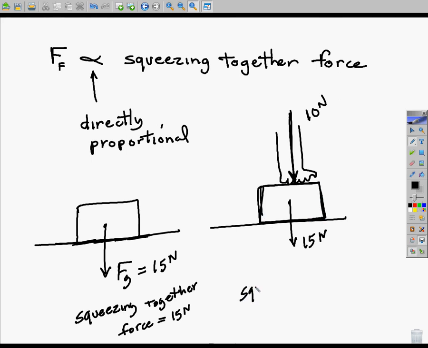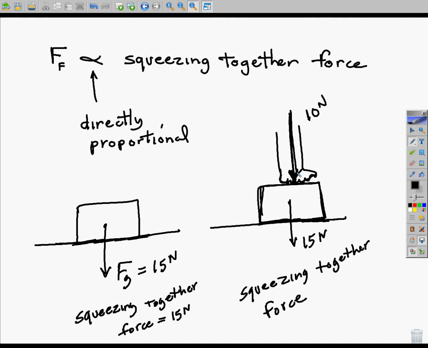How much are these two surfaces here being squeezed together right now? How much is the surface between the box and the hand being squeezed together? It's 10. Good question. Right here it's 10, because you can't push down on that box without that box pushing up on the hand with 10 newtons.